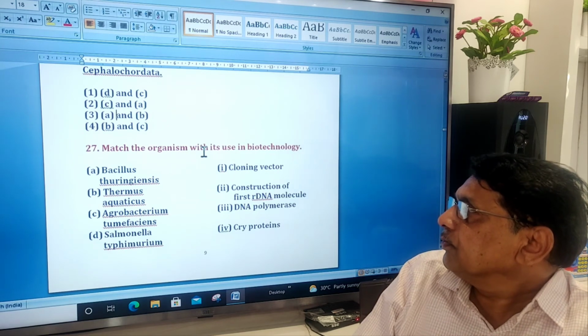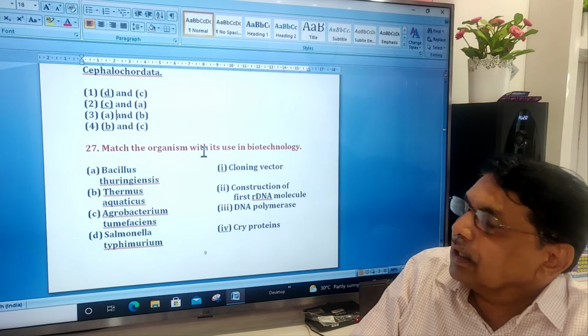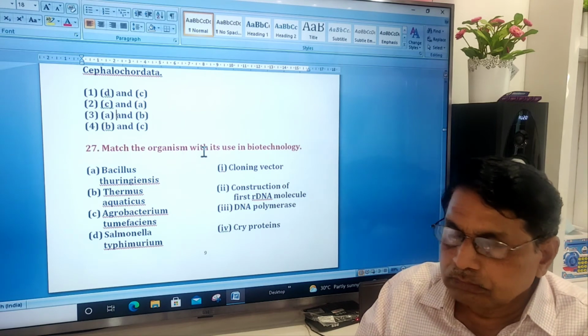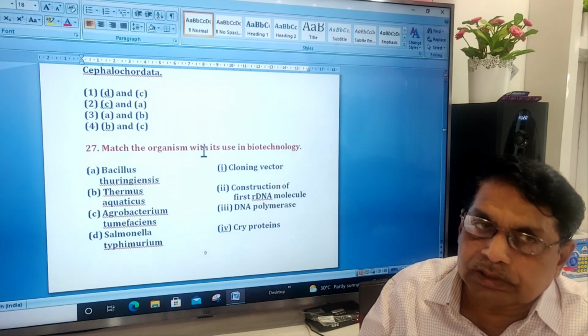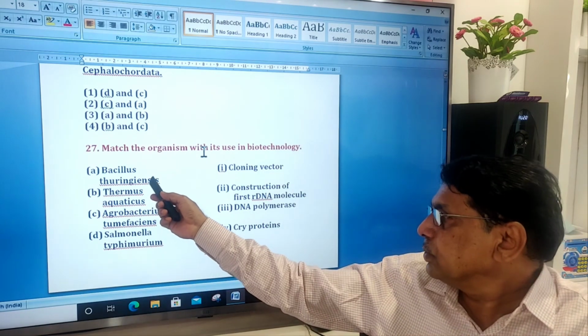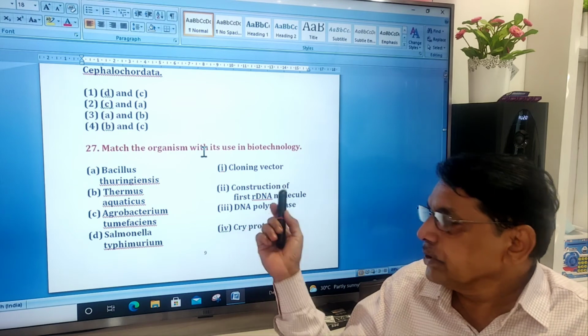Match the organism with its use in biotechnology. These are the organisms, these are their applications. Bacillus thuringiensis, Cry proteins.